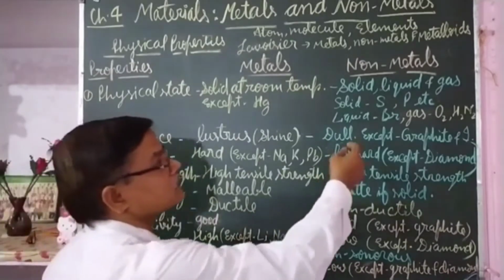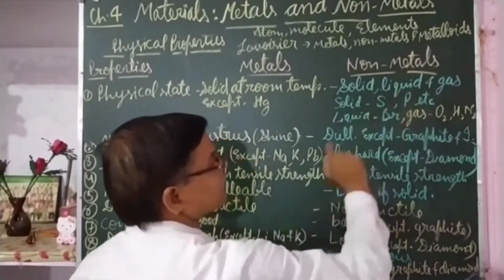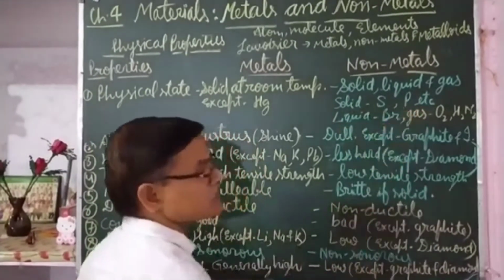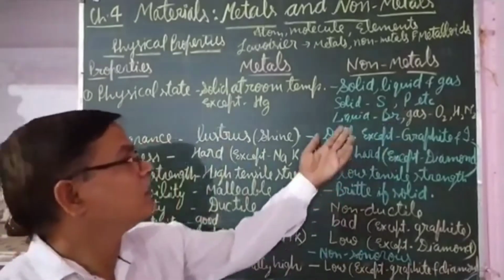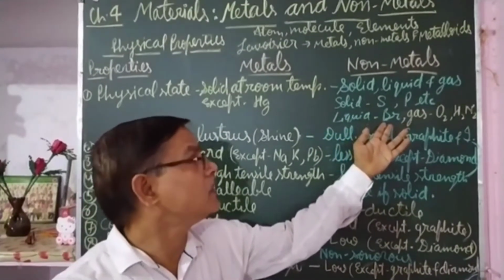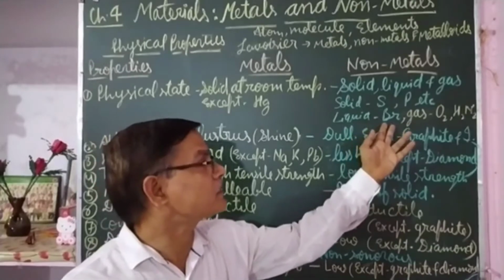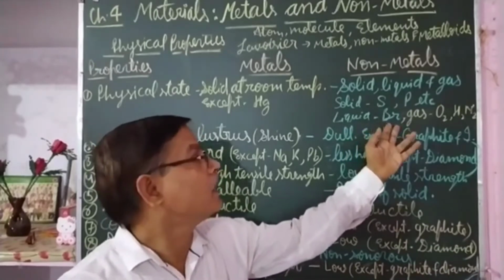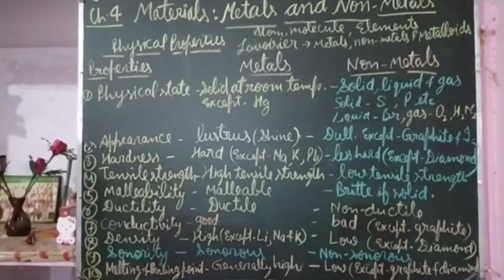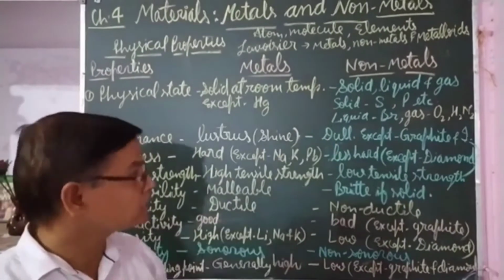Non-metals may be found in solid, liquid or gaseous state. In the solid state, sulfur, phosphorus, etc. are found. In the liquid state, bromine is the single non-metal found in liquid state. In the gaseous state, oxygen, nitrogen, hydrogen are examples of non-metals found in gaseous state at room temperature.